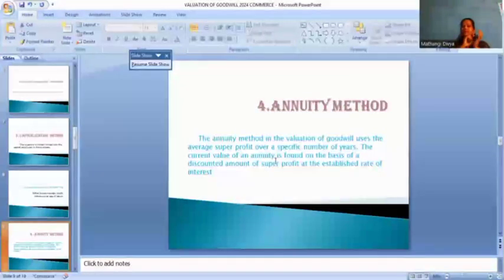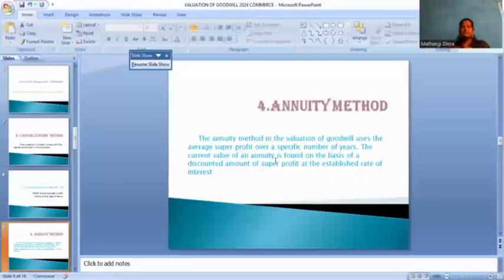From the previous years' profits over the specific number of years, we find out the present year's annuity profit.